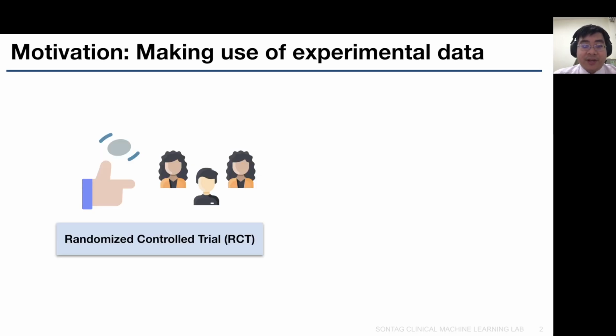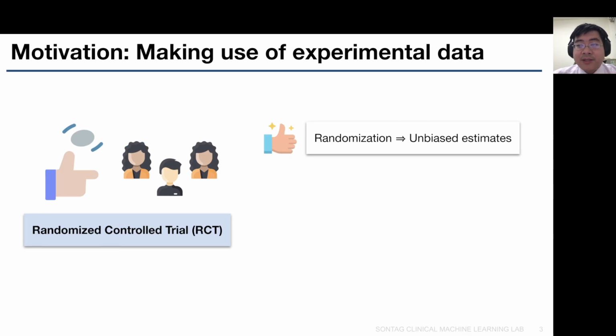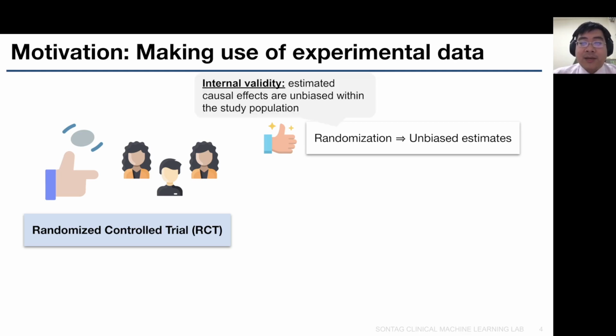We will start from our motivation. Normally, when we're interested in the treatment effect of interventions or policies, the gold standard is considered to be the randomized controlled trial. This is because the randomization process would remove confounding, which would lead to unbiased treatment effect estimates. In other words, randomization ensures internal validity within the RCT.